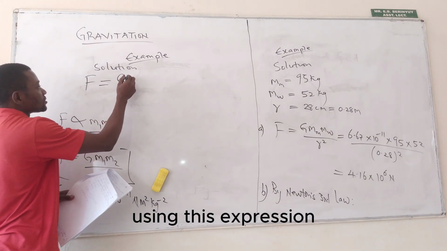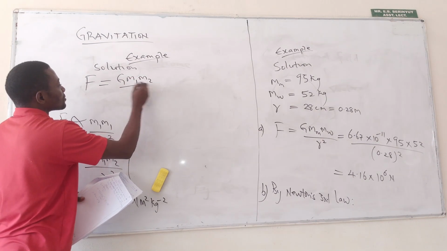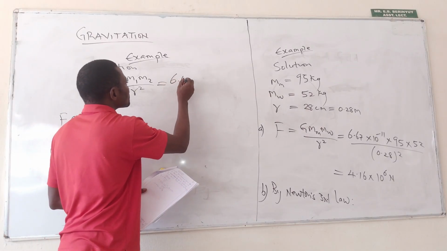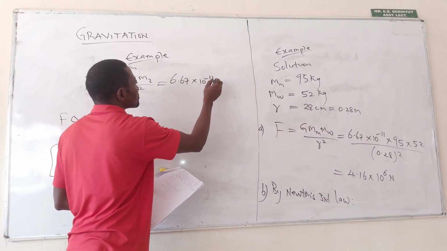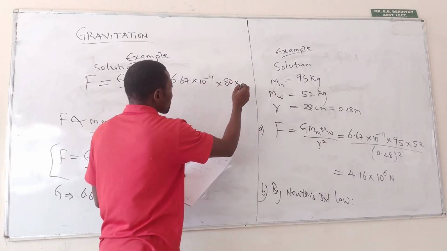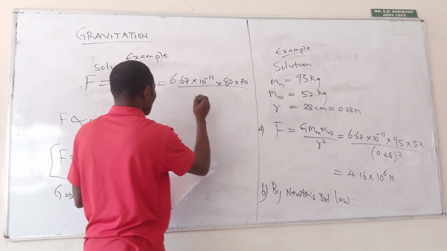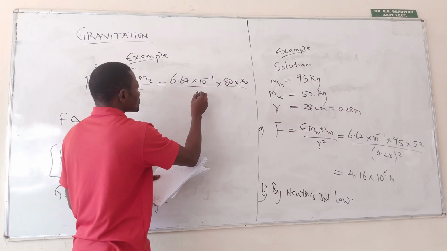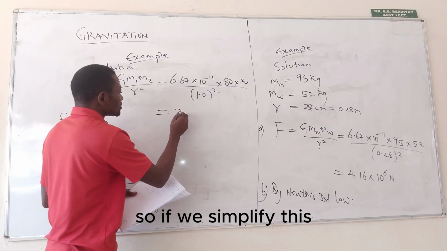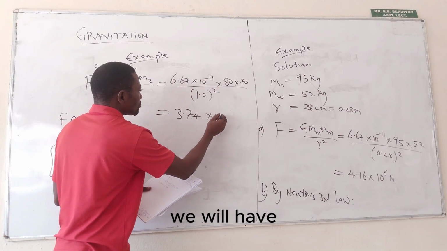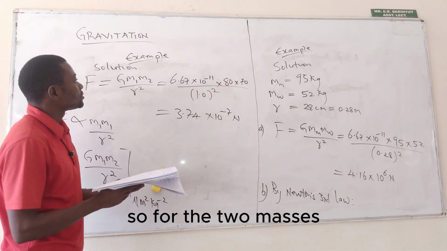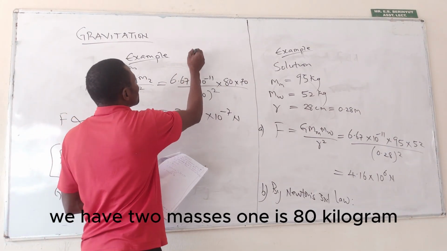Using this expression, if we substitute, so if we simplify this, we will have, so for the two masses, we have two masses.